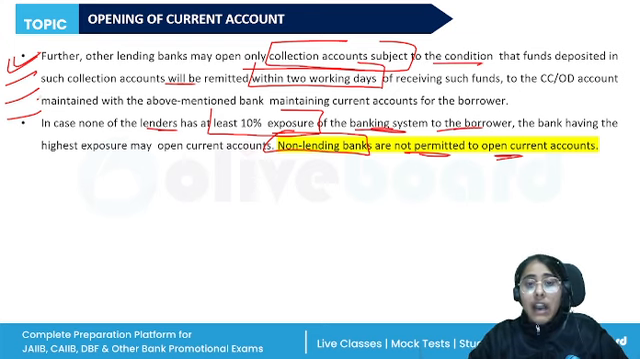All right. So regarding the notification, earlier it was said that before opening a current account for a company or a firm, the bank should ensure that these entities do not enjoy any credit facility with any other bank or branch. Why?